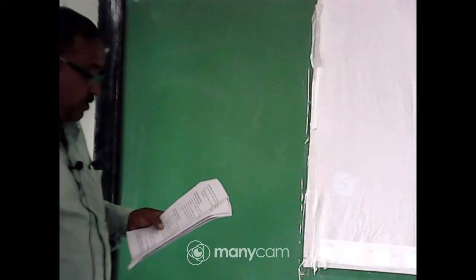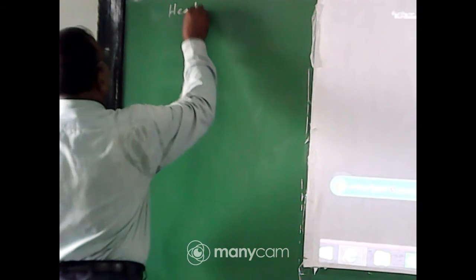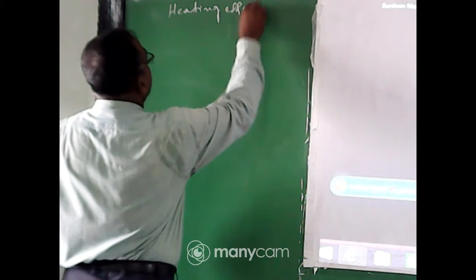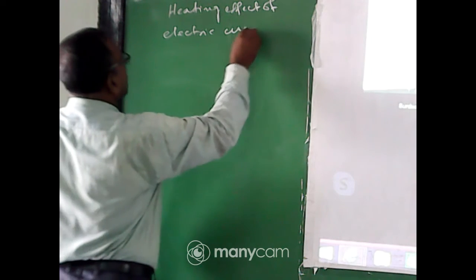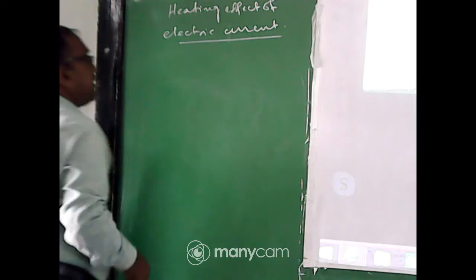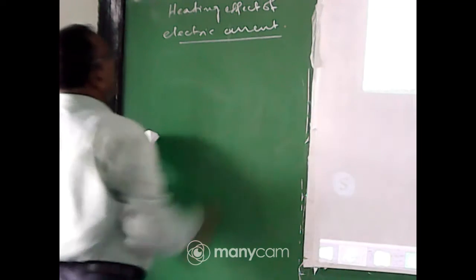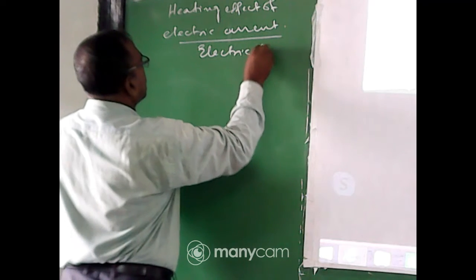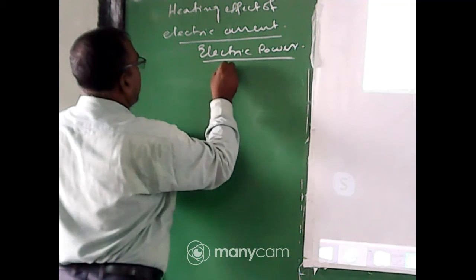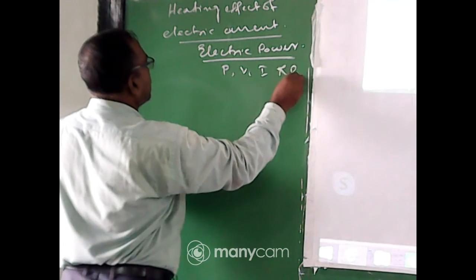Okay, so effect of electric current and its application in daily life, electric power and interrelation between P, V, I and R. Heating effect of electric current and its application in daily life, electric power and the relation between P, V, I and R. Okay.